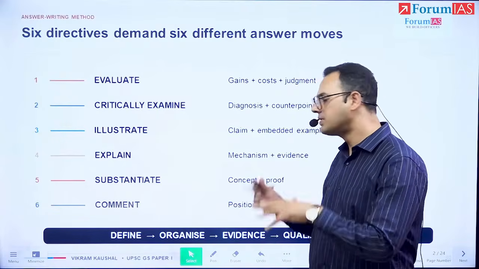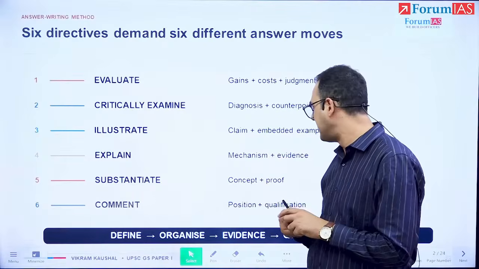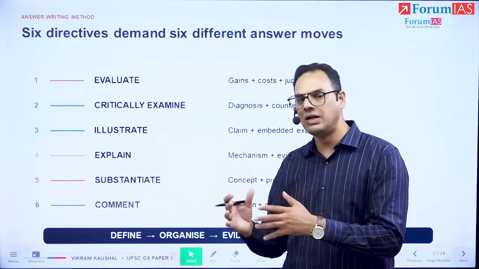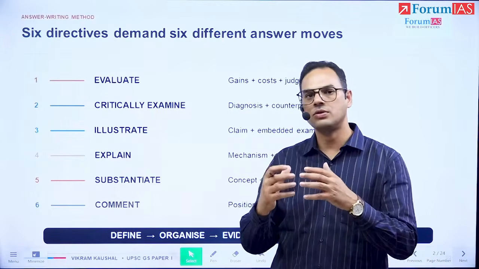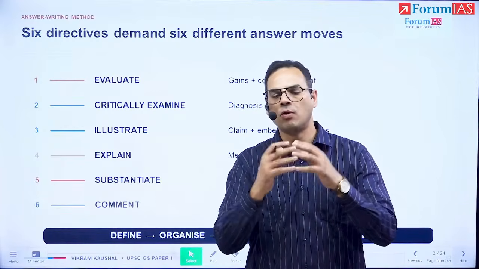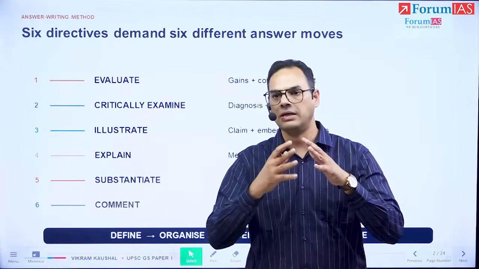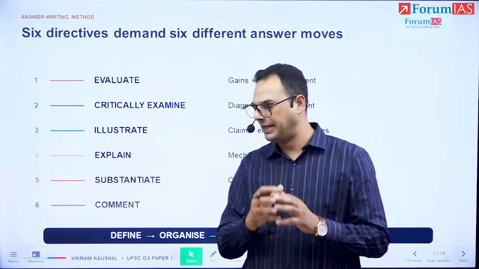Explain requires us to talk in more detail, breaking out whatever is given in the sentence and often provide evidence of it. Substantiate requires us to provide proof for whatever has been said by providing maybe data points or providing examples also, but linking logic alongside.